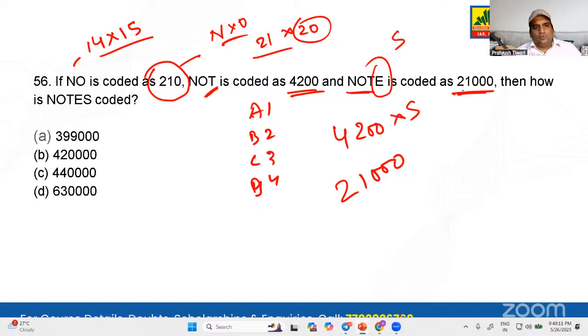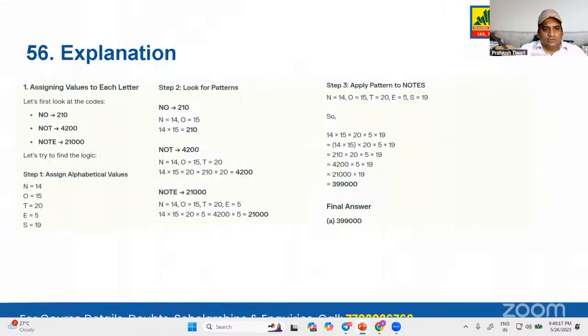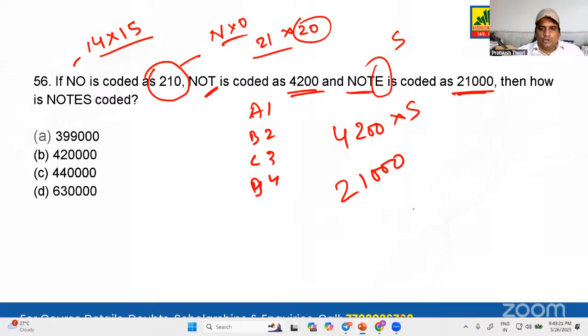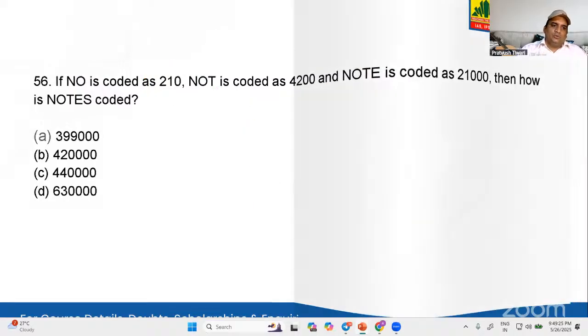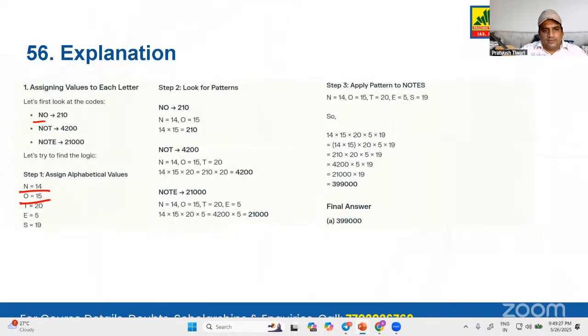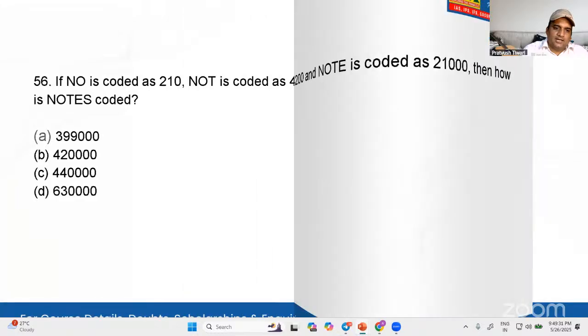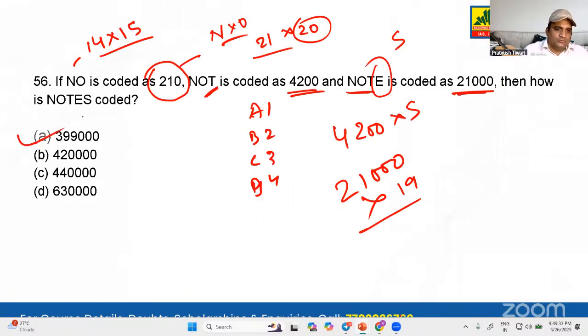Very simple. Find the value of S and multiply it into the result. What is the value of S? The value of S is 19. You have to multiply the result into 19. Whenever you multiply it, you are going to get the answer: 399,000. That's the correct answer.